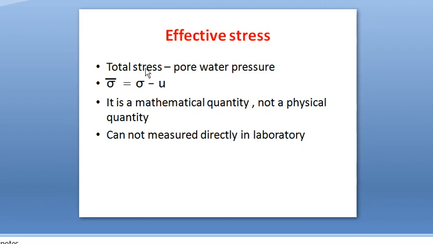So effective stress is equal to total stress minus pore water pressure, and it is a mathematical quantity and not a physical quantity, because it cannot be measured directly in the laboratory. This effective stress is obtained from this equation only. By measuring total stress and pore water pressure, we can find out this effective stress. Thus, effective stress cannot be measured directly. It is obtained by this equation. That is, it's a mathematical quantity. Okay, but as geotechnical engineers, the important stress is the effective stress.